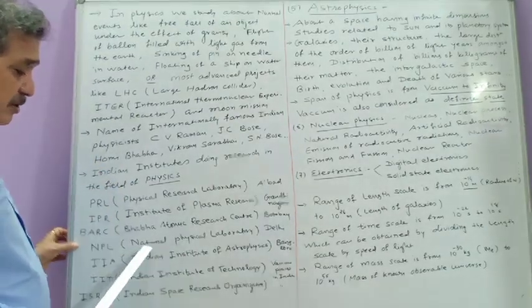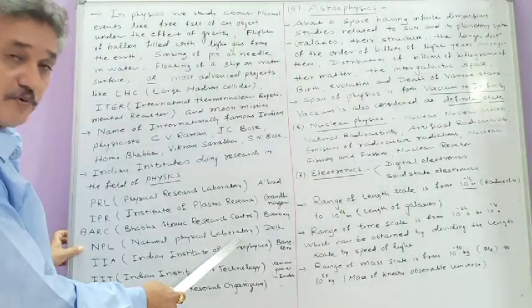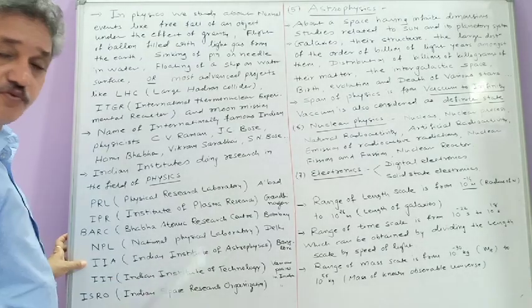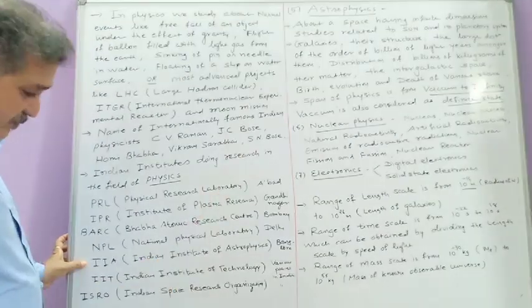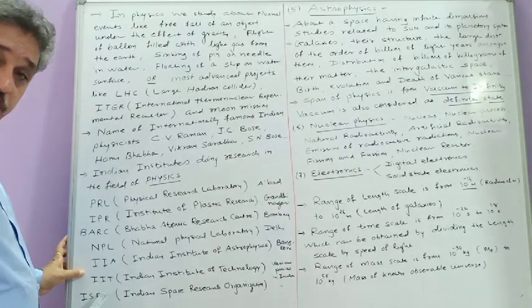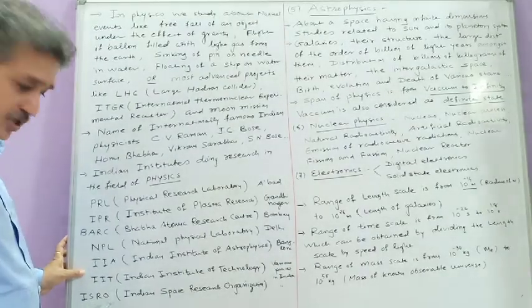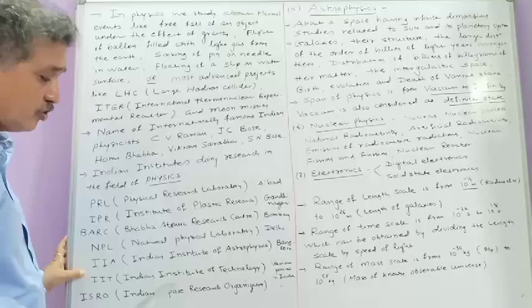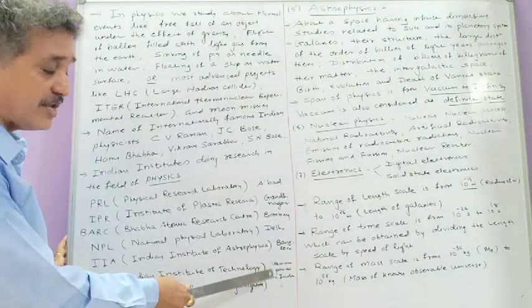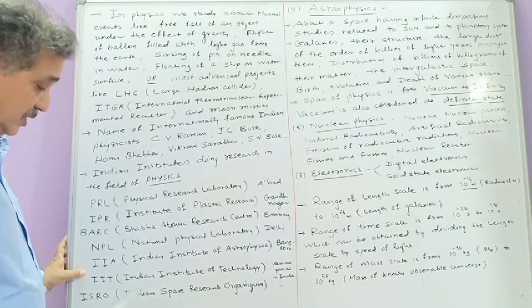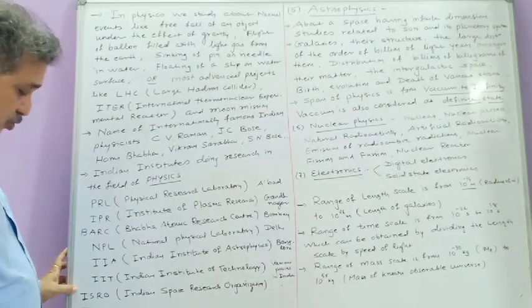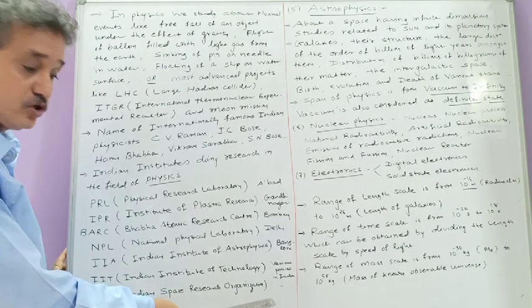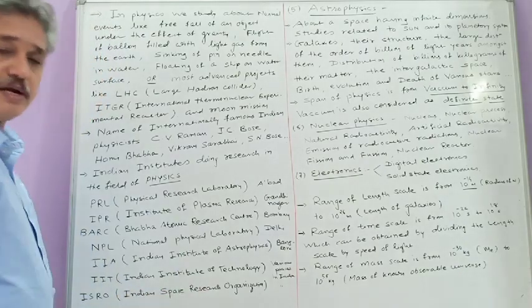Then NPL, National Physical Laboratory, where is it located? Delhi. IIA, Indian Institute of Astrophysics, where is it located? Bangalore. Then for you, IIT, here you can have a chance to get admission. IIT, Indian Institute of Technology. And these Indian Institutes of Technology are at various places in India. There are nearly 7 such IITs. Then ISRO, Indian Space Research Organisation. They also work at various places in India.